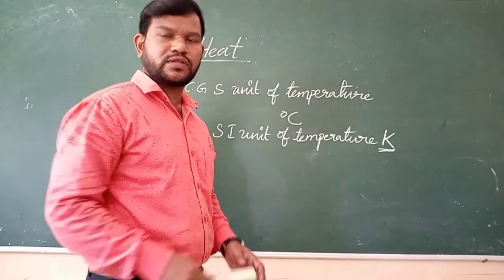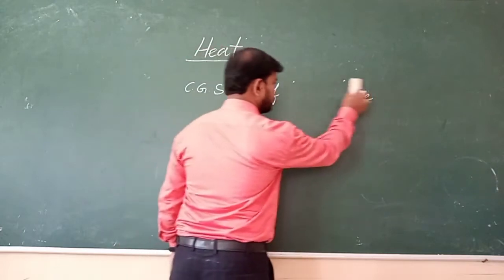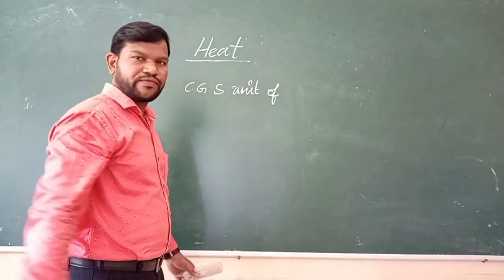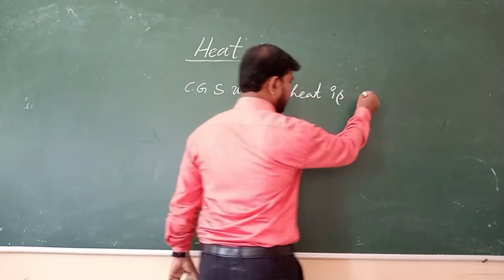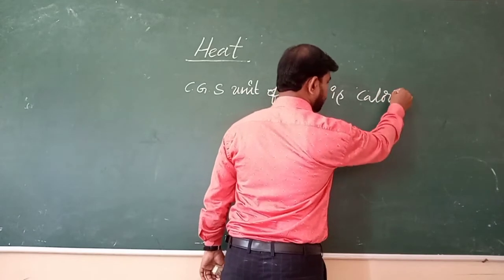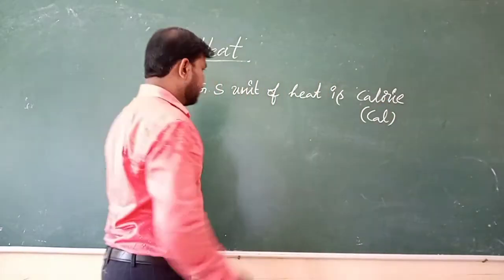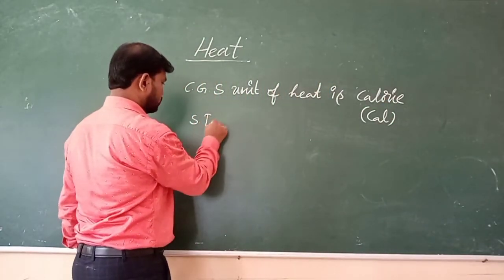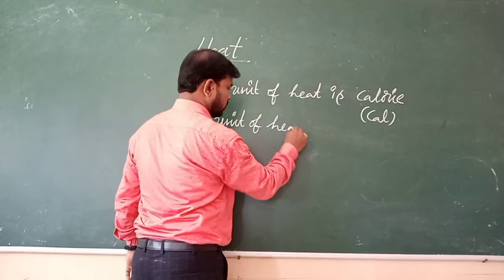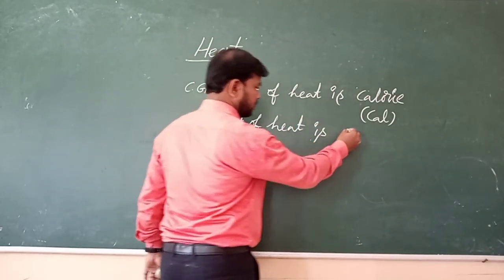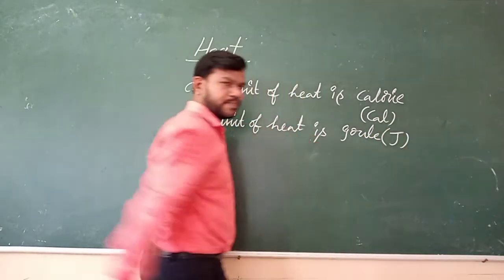Now we are going to know about the unit of heat energy. The CGS unit of heat is calorie. It is simply written as CAL. And the SI unit of heat is joule. It is denoted with J.